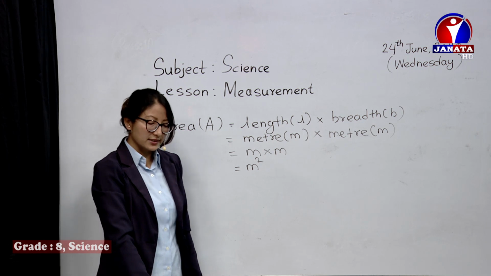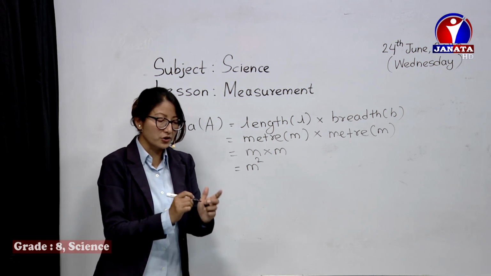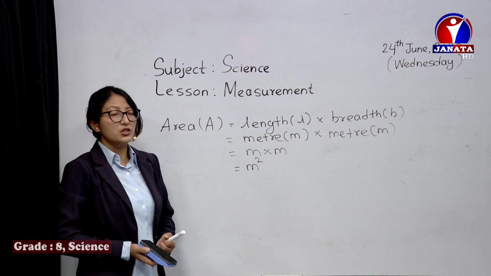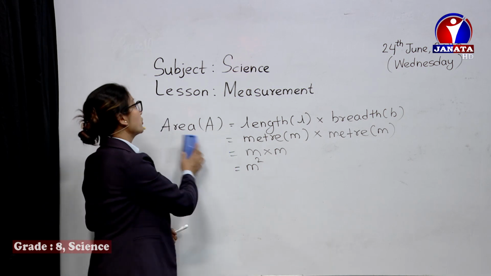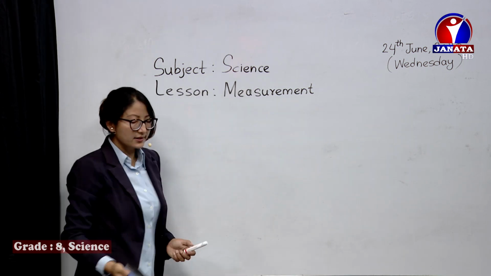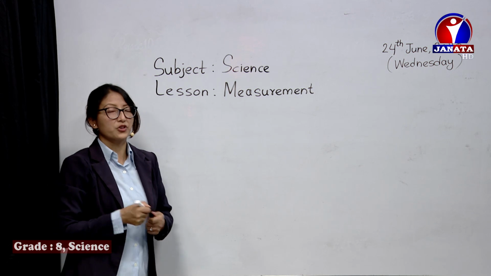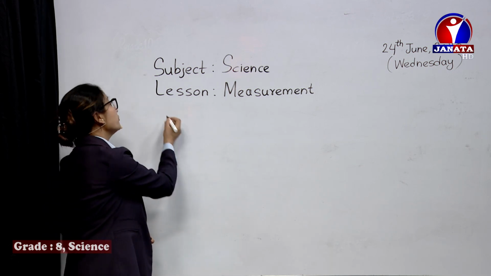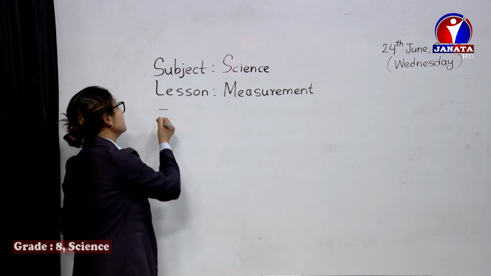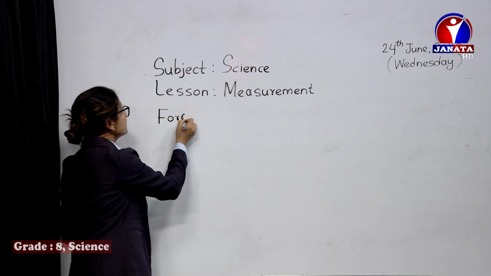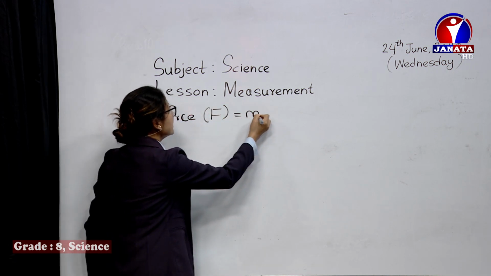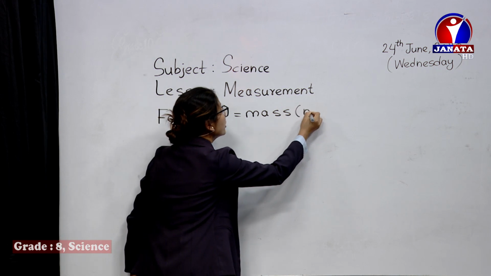Similarly, we can try a few more for today. Let's try getting the derived unit of force. This is revision plus. Now we are going to start from units, derived units. Force is denoted by capital F. In class 7 you have already learned about force.